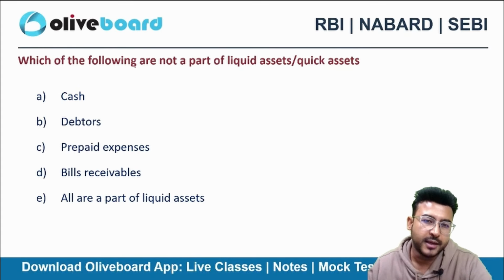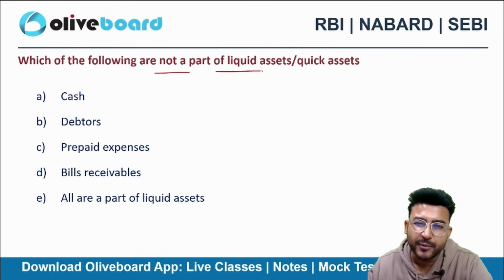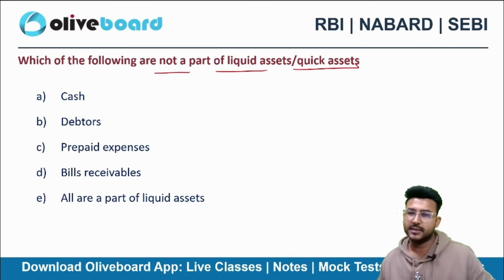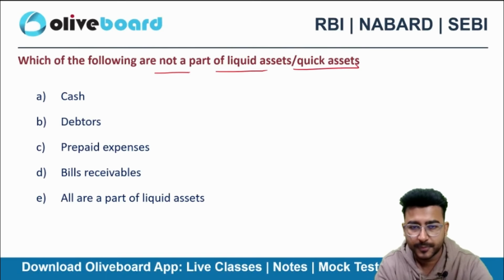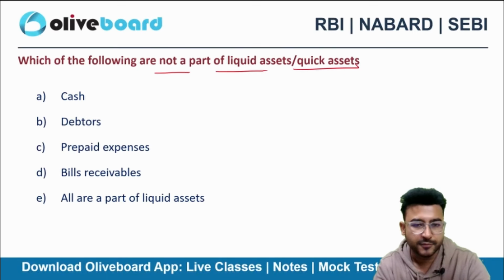Which of the following are not a part of liquid assets or quick assets? A theory question from the chapter Ratio Analysis.